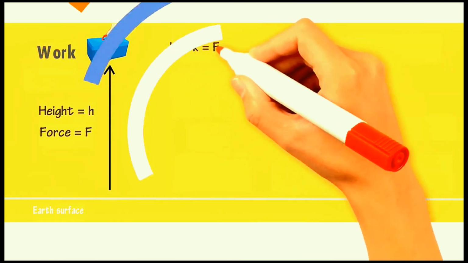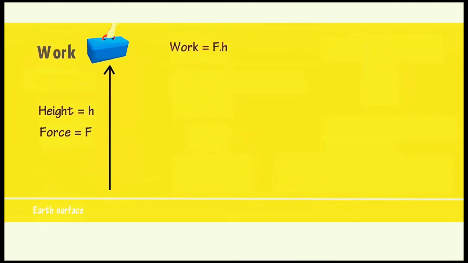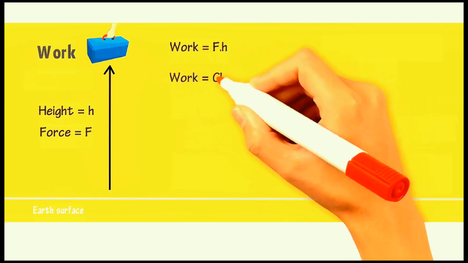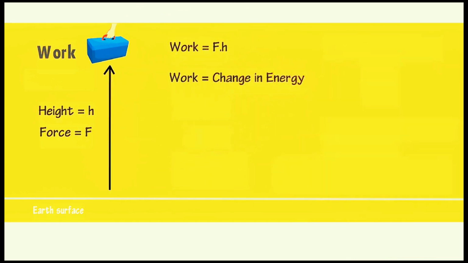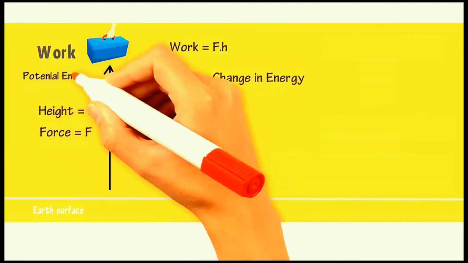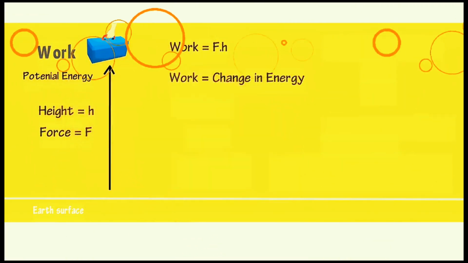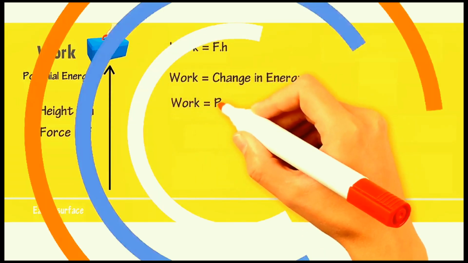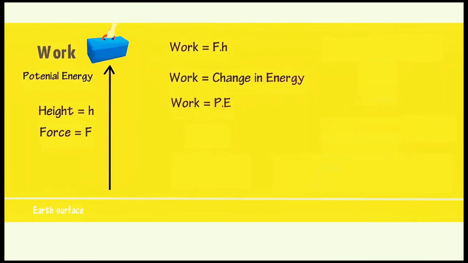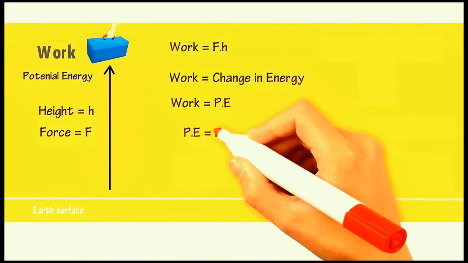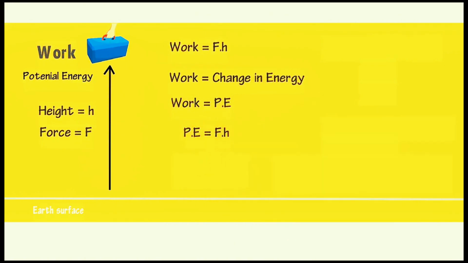Hence, work done is equal to force dot displacement. Or we can say that work done is also equal to energy. Here, the energy gained by a body is potential energy. So work done is equal to potential energy. Hence, potential energy is equal to force dot displacement.